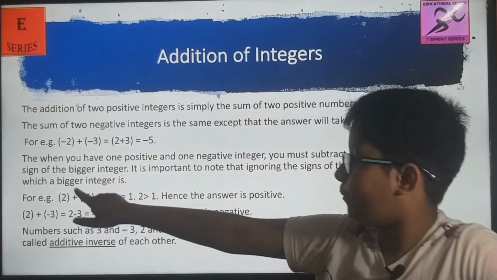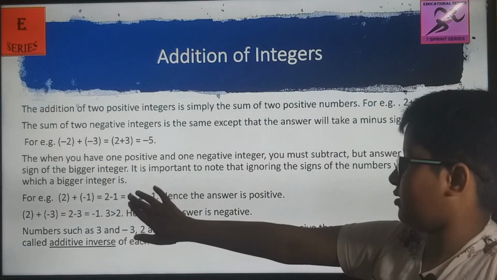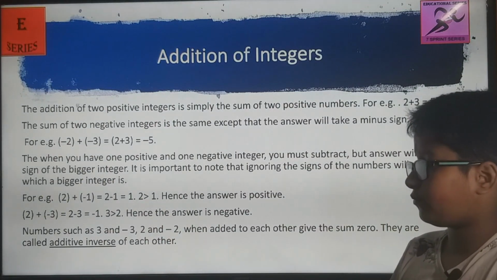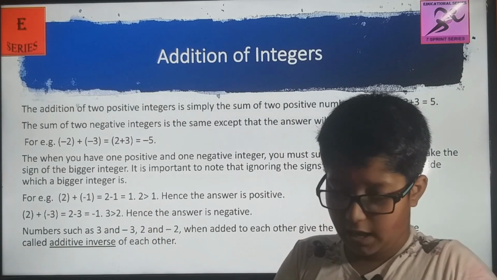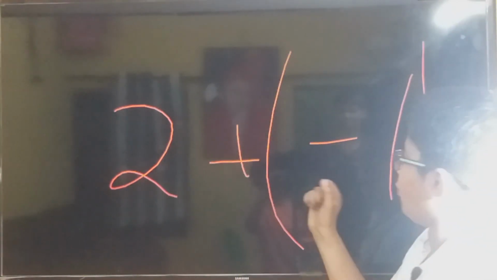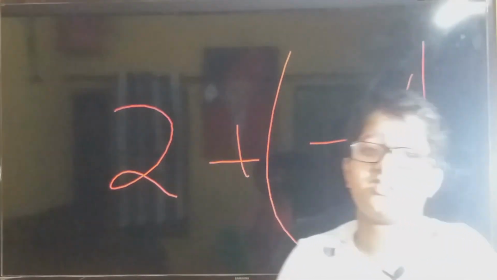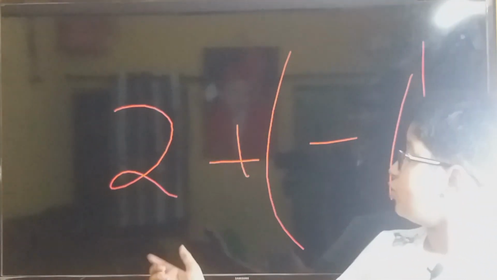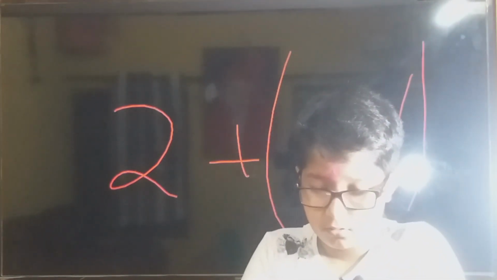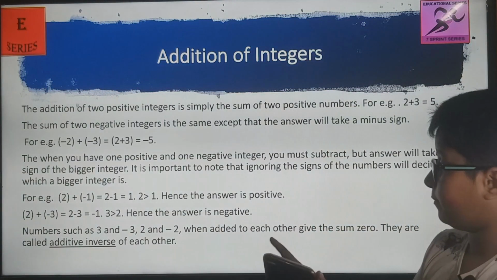This is 2 plus minus 1. Now leave this. 2 plus minus 1. So this I will also do on the blank screen. So 2 plus minus 1, plus minus is minus. 2 minus 1, the answer will be, because 2 is bigger here, only 1. The answer will be 1.